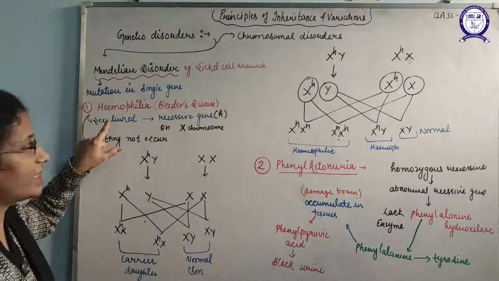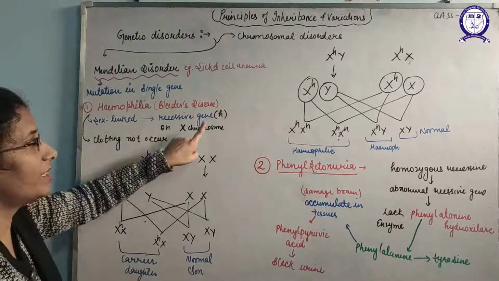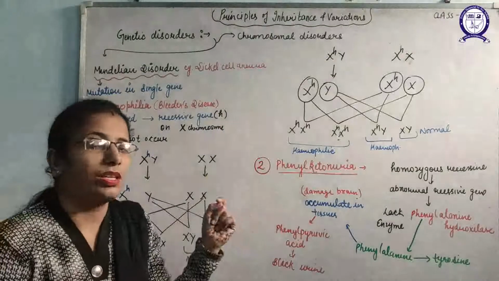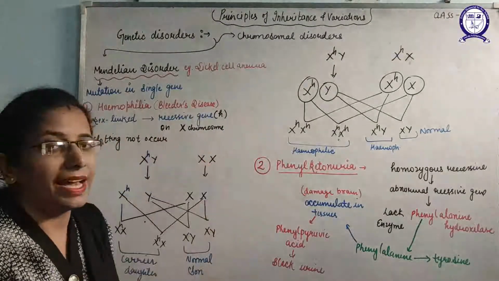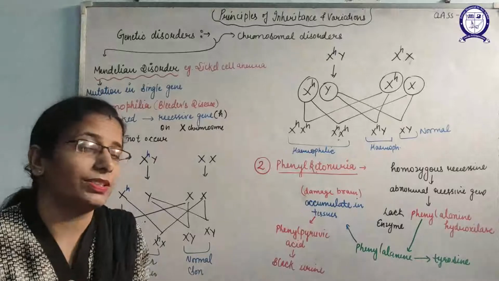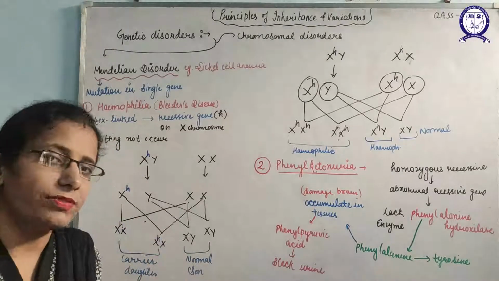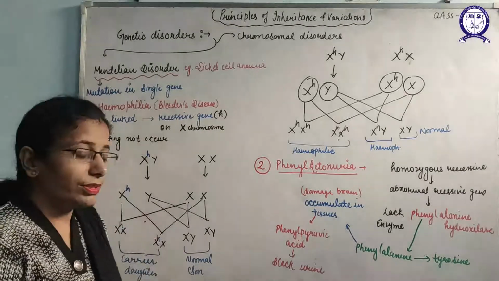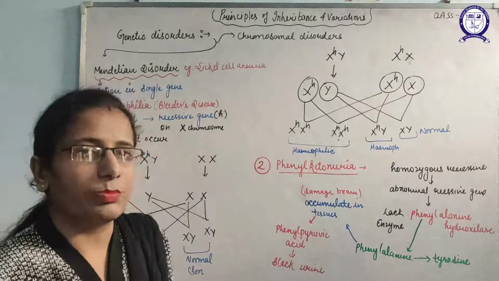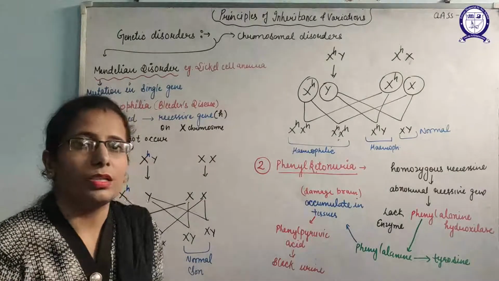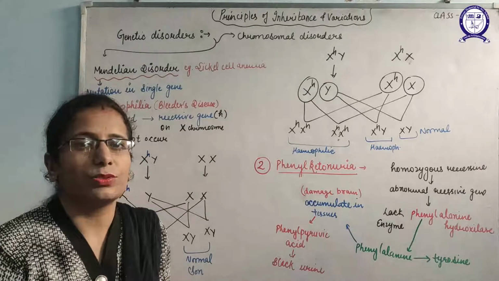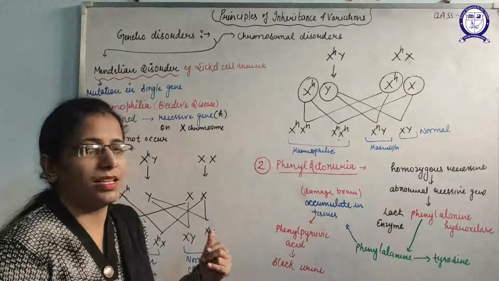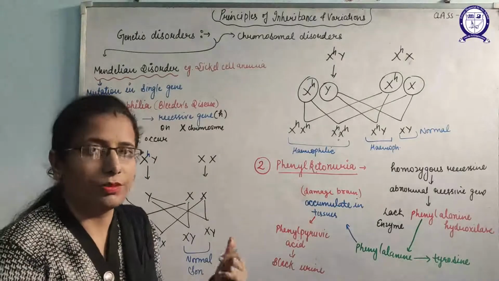So I have mentioned it is a sex-linked disorder mainly due to the recessive gene, that is the H gene for hemophilia, which is found on the X chromosome, not on the Y. So inheritance takes place with the help of the X only. Normally, if any type of injury takes place, our body makes the protein and a special process known as blood clotting carries out, which makes the blood clot to prevent bleeding. But in this case the protein will not form, and as a result continuous bleeding takes place.